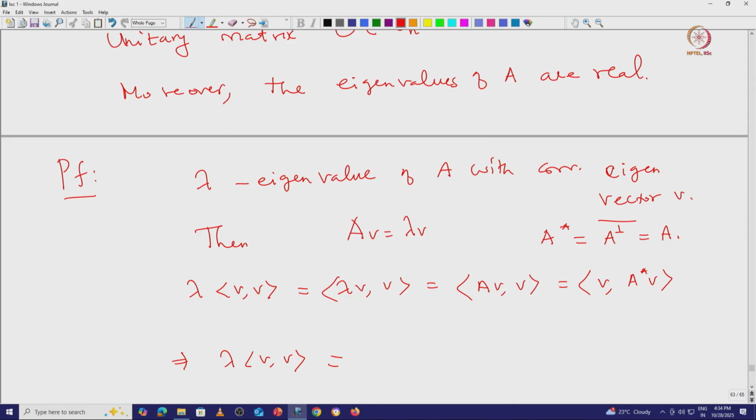Then this is V comma A V, but A V is lambda V.